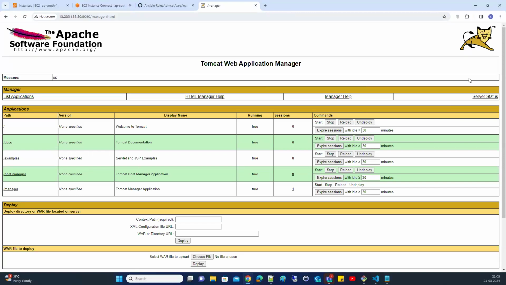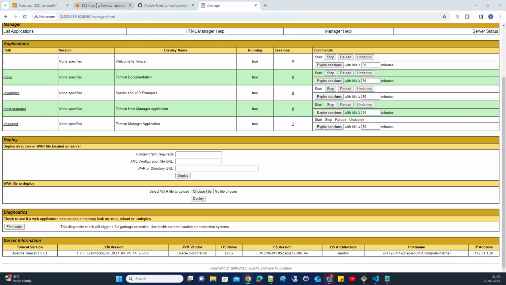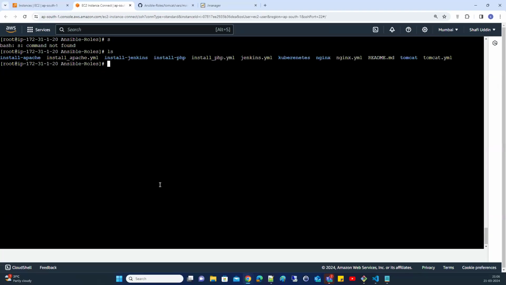This is your Tomcat web application server, where you will host your application. You will copy your application here. So this is how you will install Tomcat. The Tomcat files are under /usr/share/tomcat, and here are the configuration files of Tomcat.